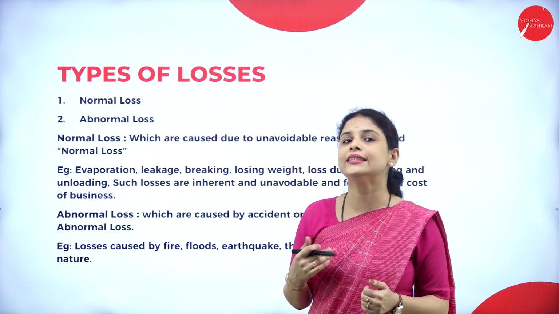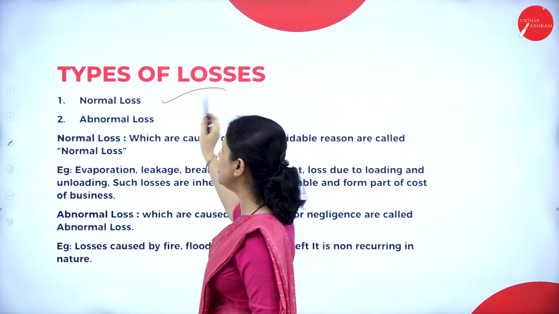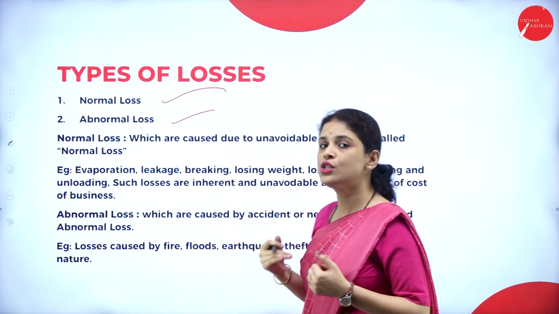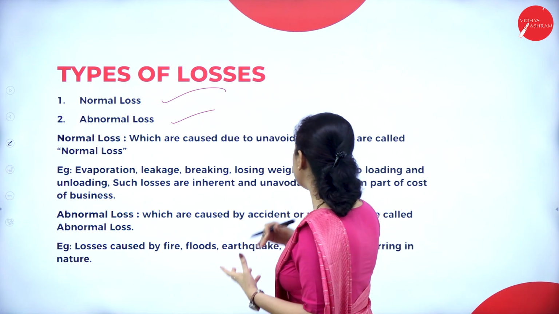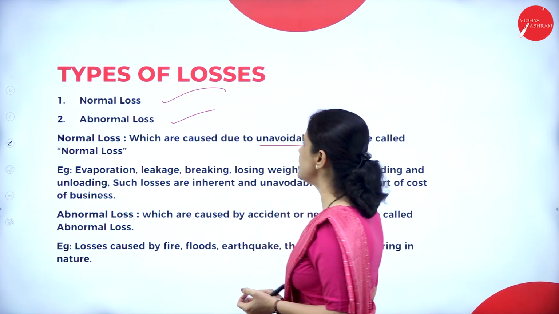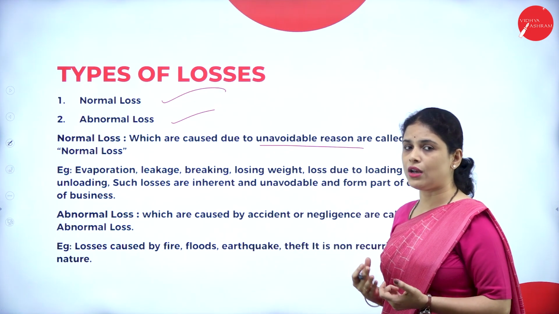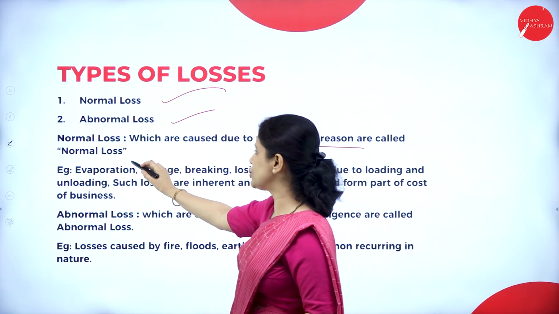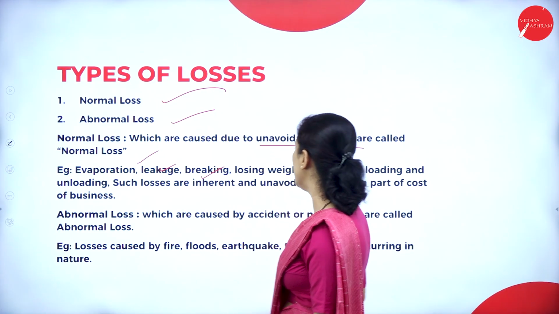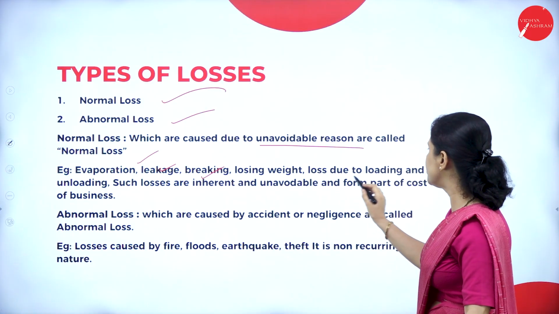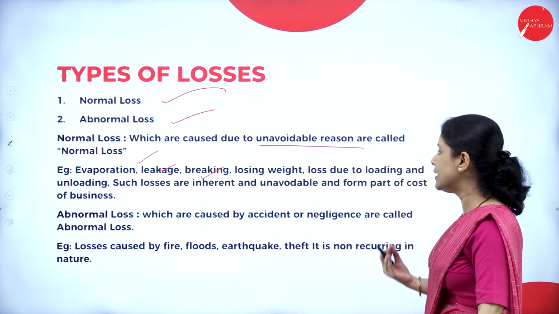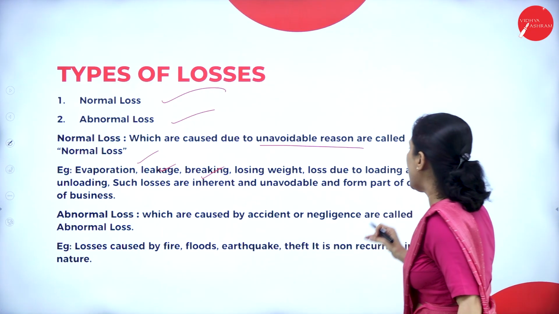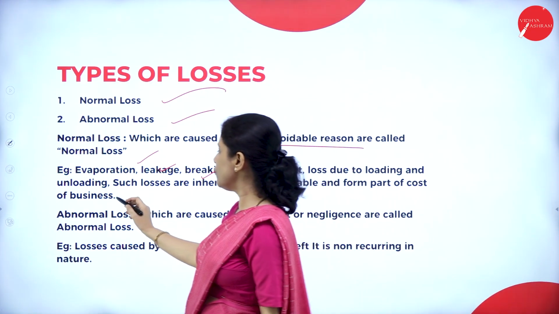Now, let us see the types of losses. One is normal loss, another one is abnormal loss. Let us see what is normal loss. It is caused due to unavoidable reasons and is called a normal loss. Examples: evaporation, leakage, breaking, losing weight, loss due to loading and unloading. Such losses are inherent and unavoidable and form a part of the cost of business.